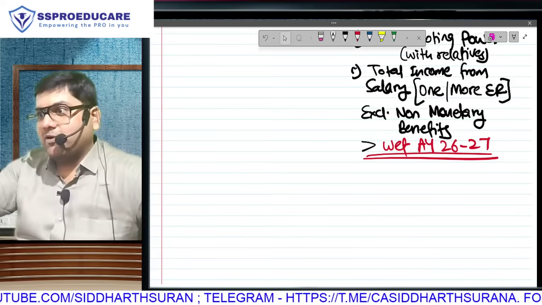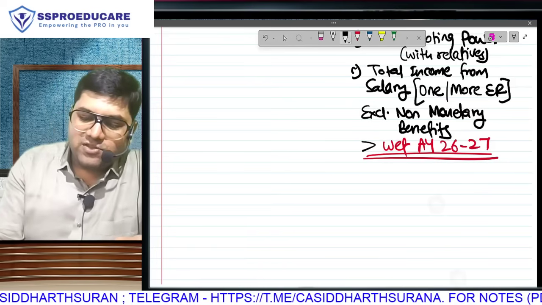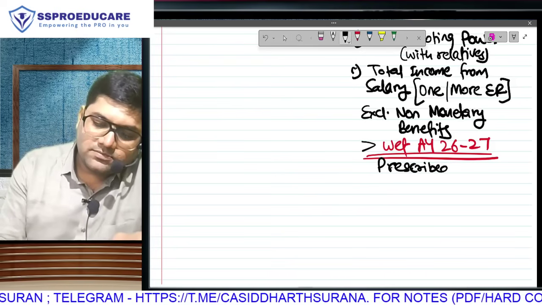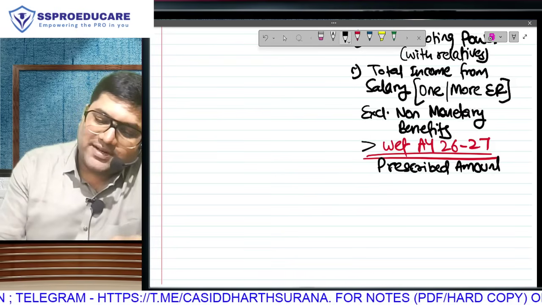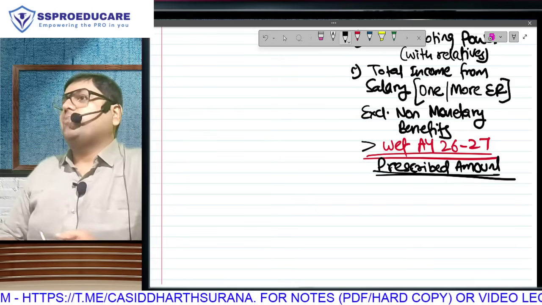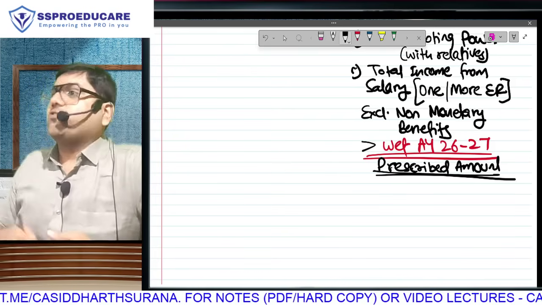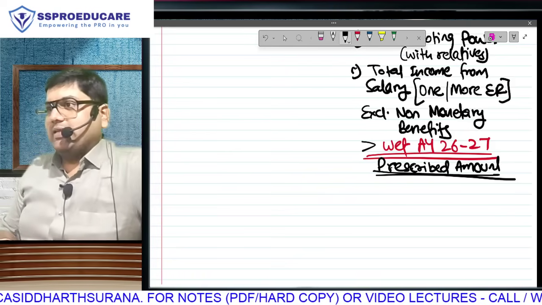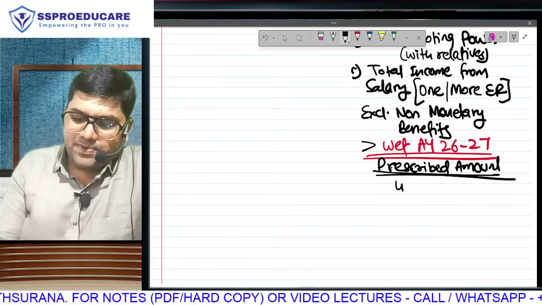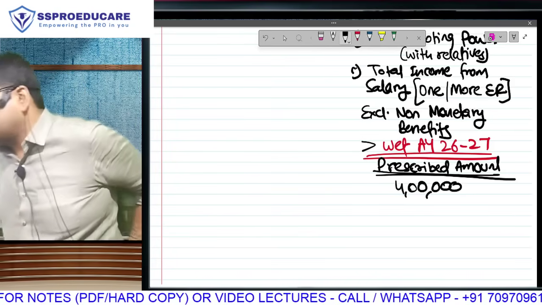See, the moment the 50,000 amount changes, now it is possible some employees will be specified, some will be non-specified. They say with effect from AY 26-27, it is going to be a prescribed amount. Means this also we will not write in the act, in the rules. As and when required, CBDT will make an announcement. So the day the budget came, this amount was not known. Some months later, just one and a half months ago, they brought this amount publicly. They said if your full year salary exceeds, matlab now the amendment is the 50,000 figure is changed to 4 lakh.